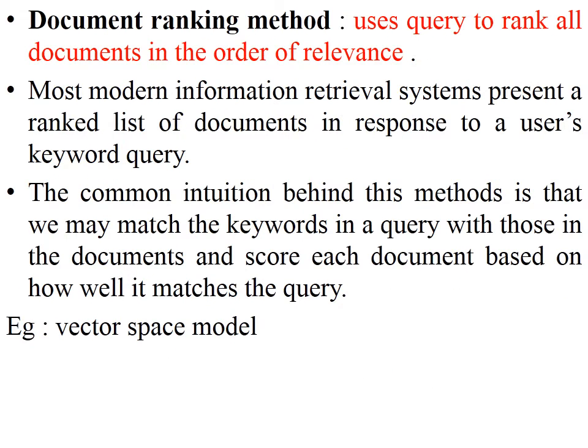In the case of the document ranking method, it uses some query to rank all the documents in the order of their relevance. So the first ranked document is retrieved when we search an element. Most modern information retrieval systems present results using this ranked list. So the most relevant document is ranked first. When we are searching a keyword, the first ranked document is retrieved.